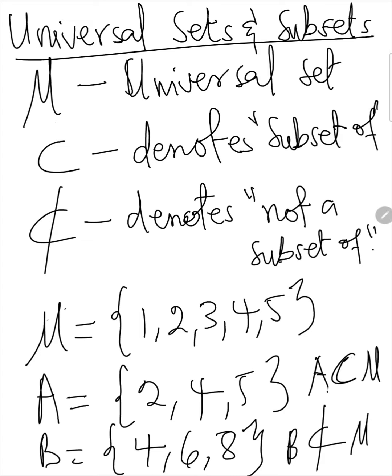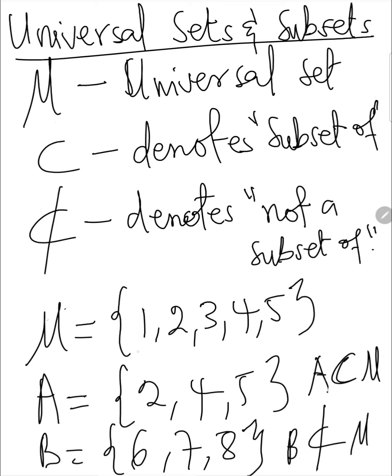Sorry, let me change this B to 6, 7, 8. Good. So the set B, which is 6, 7, 8, is not a subset of the universal set.